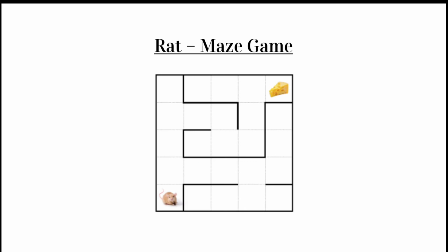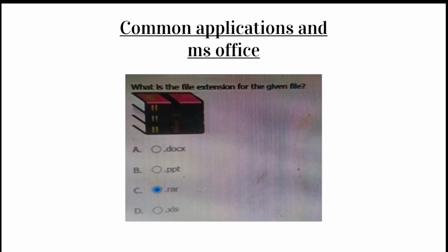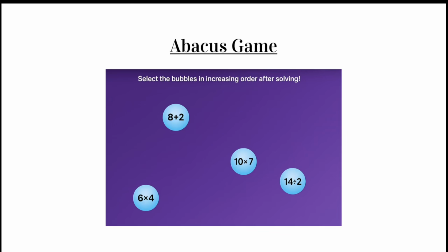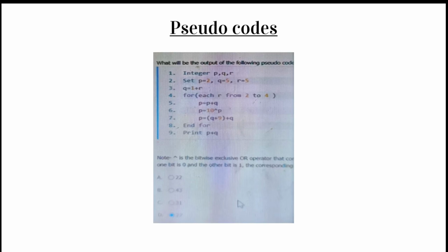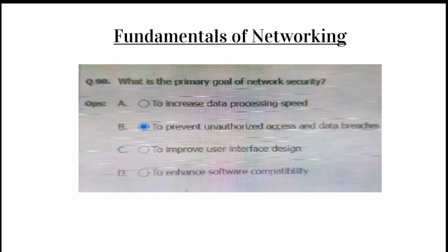The next part is about game-based questions. There will be 2 types of game-based questions. The first one is the rat maze game and the second one is the abacus game. I will explain all of these games and the remaining parts in my next video, and I also added the recent questions from the exam and the previous questions.